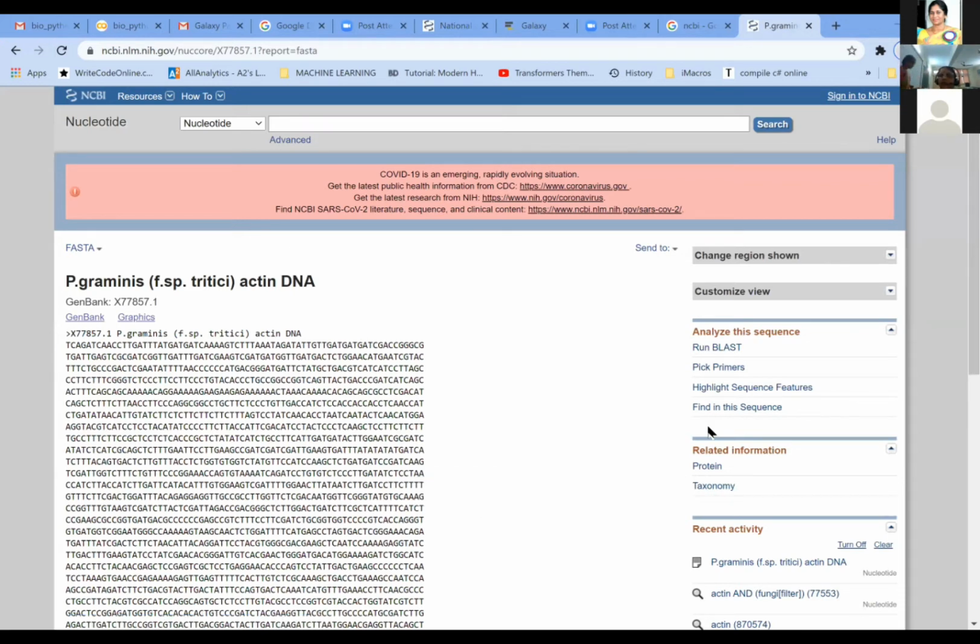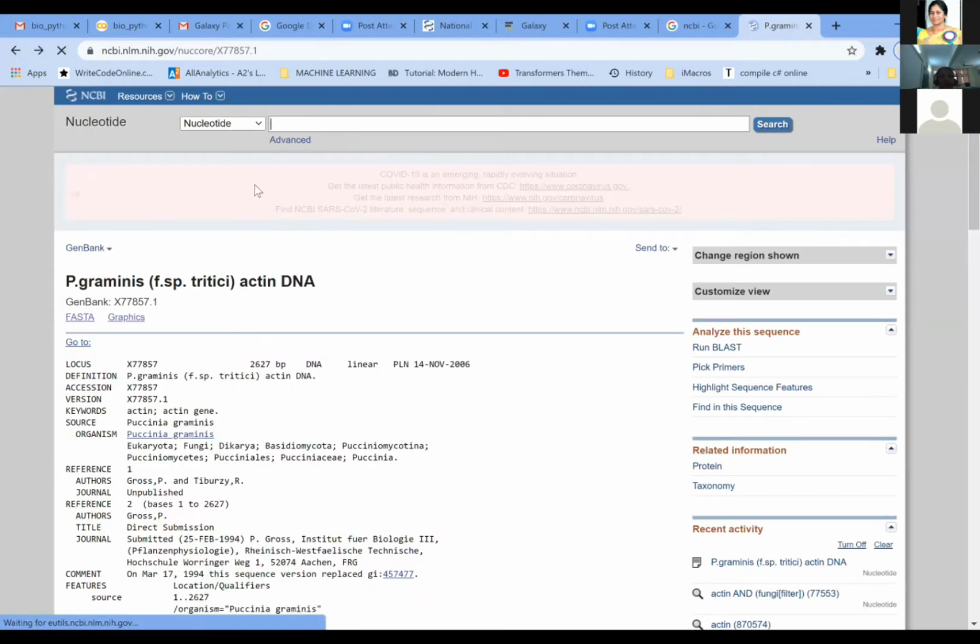See, this is the sequence which I have posted on your window. Now you can take this nucleotide accession number, copy it from the chat box window, and paste it in the NCBI window which I have shown. You can paste it in this particular window. If you paste the sequence also, you will get the entire sequence.